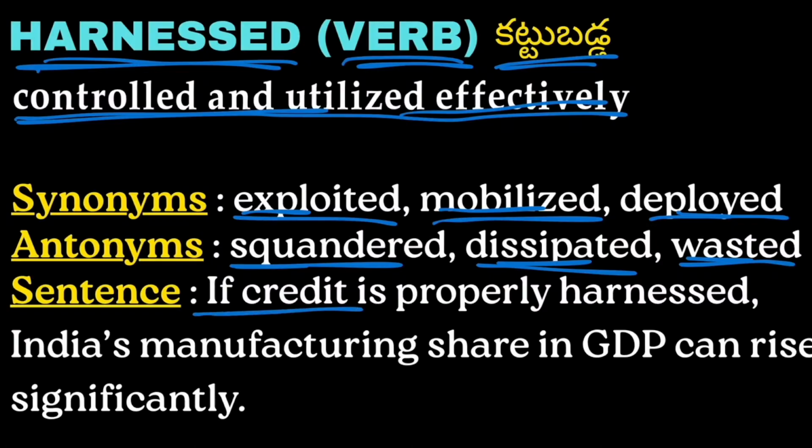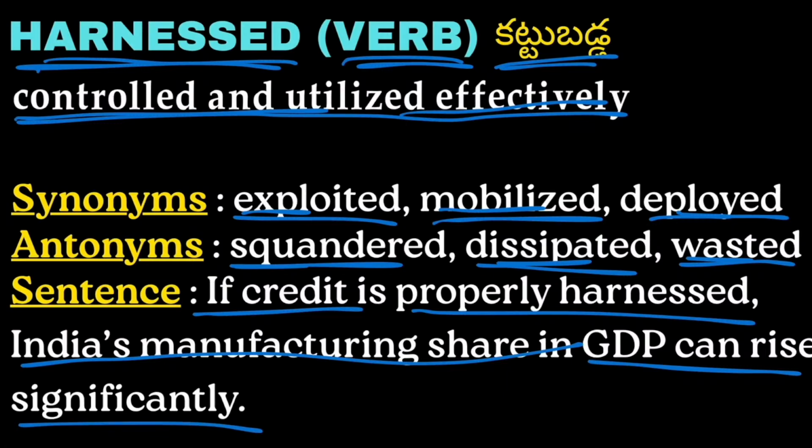Example, if credit is properly harnessed, India's manufacturing share in GDP can rise significantly. If the credit is properly controlled or utilized effectively, then India's manufacturing share in GDP can rise significantly.